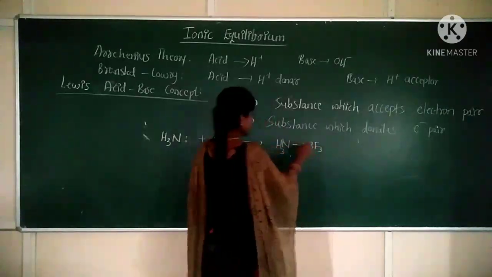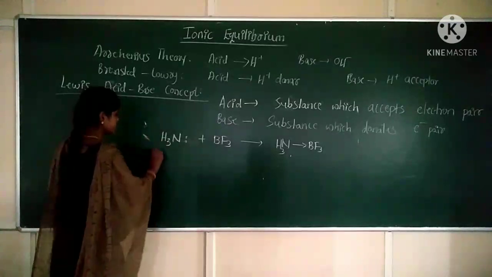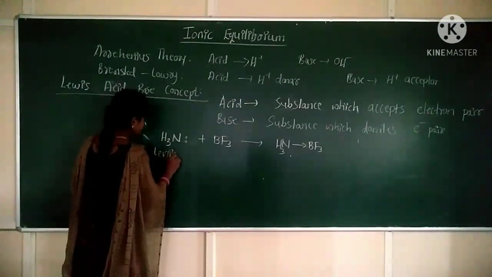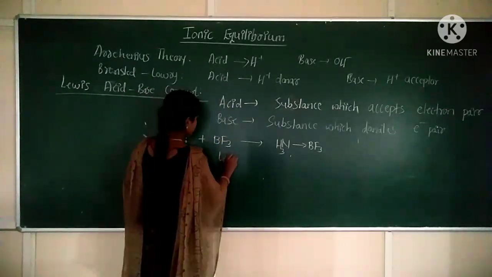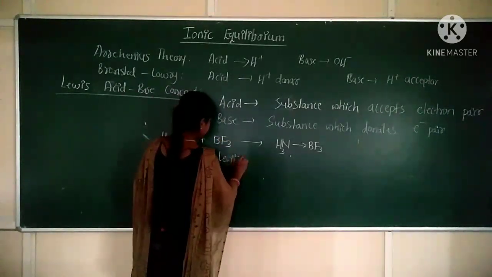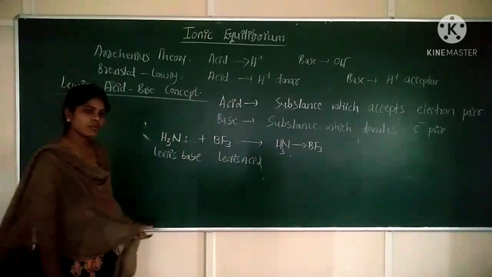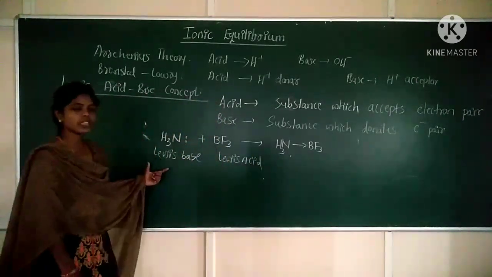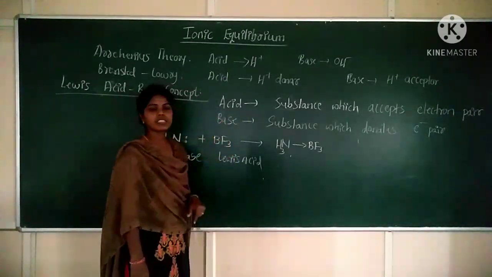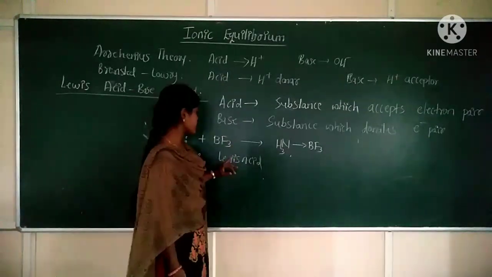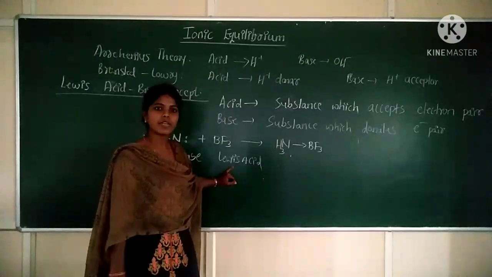Clear? Now here NH3 is acting as a Lewis base, and BF3 is acting as a Lewis acid. Then what is Lewis acid? Electron pair acceptor. What is Lewis base? Electron pair donor. So when the substance can accept electron, here Lewis acid is BF3.